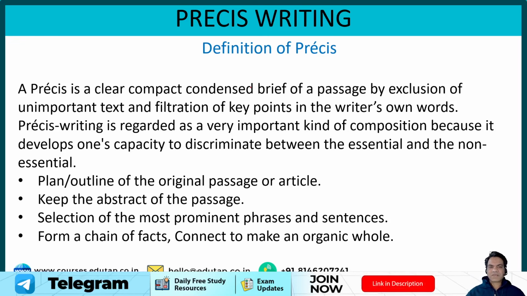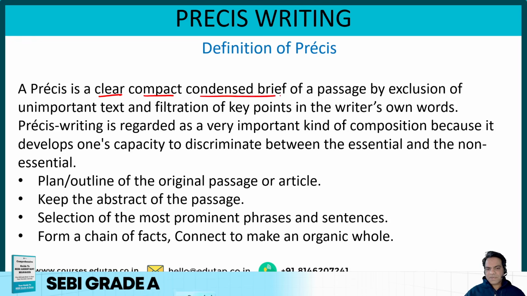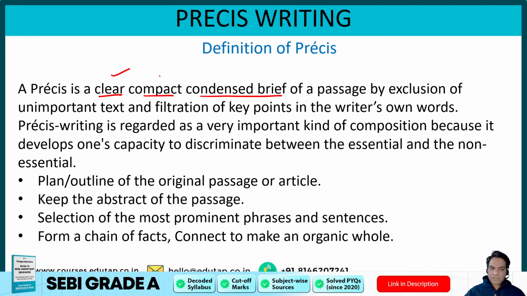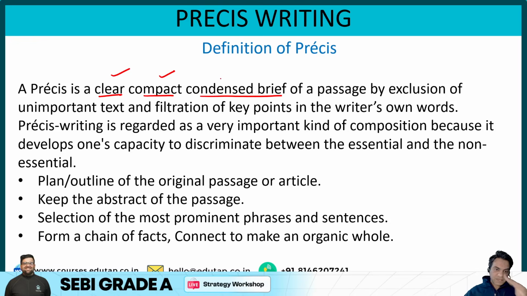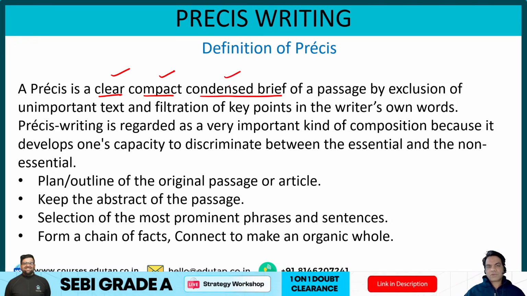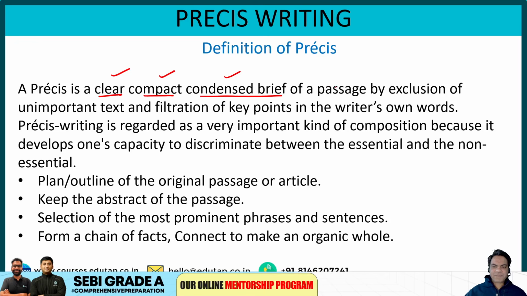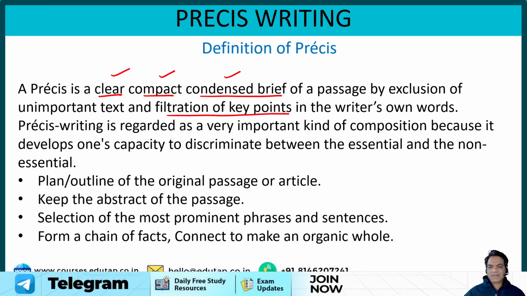So guys, first of all, let's begin with the definition of a Prezi, and please be very careful. These are some very concrete points to remember. A Prezi is a clear, compact, condensed brief. These are three important points. It should be clear, there should be no ambiguity. It should be compact, I mean to the point, and it should be condensed, which means a lot of information. Overall, most of the information in the passage should be condensed in the Prezi, and it should be a brief of the passage by exclusion of unimportant text and filtration of key points in the writer's own words. That means in your own words. So these are the important points of the definition of a Prezi.